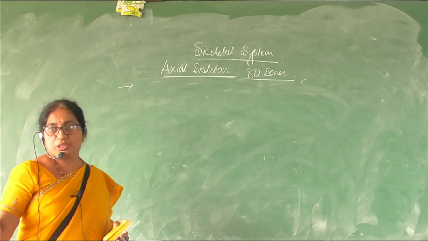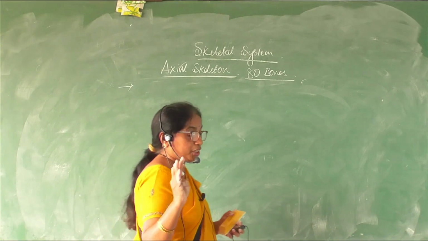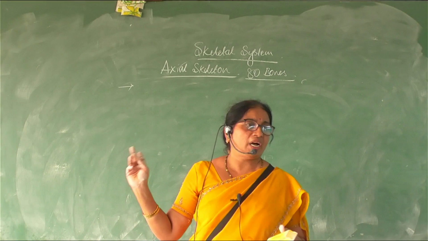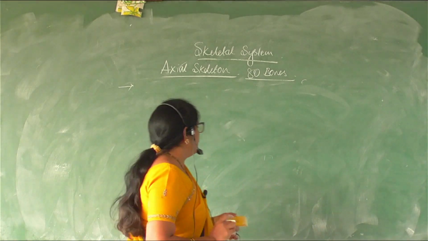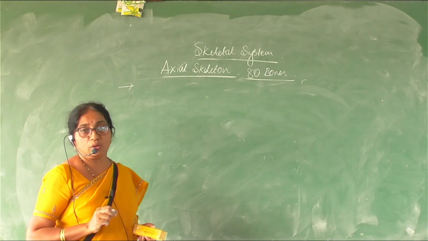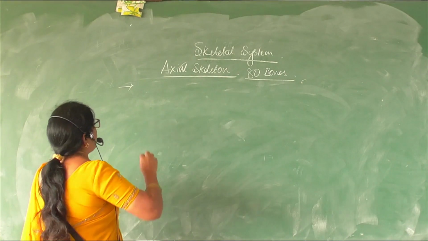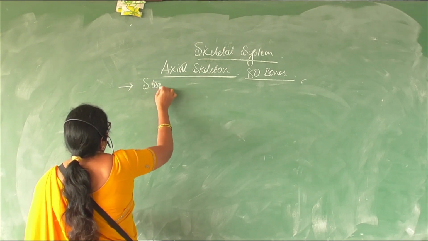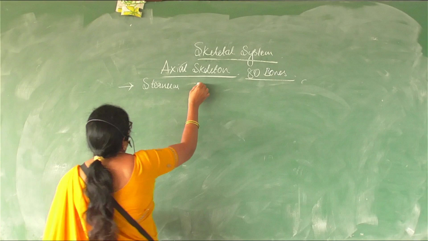So we have studied the skull, which comprises 22 bones. Along with that, we have studied an additional 7 bones, the hyoid and ear ossicles. Along with that, we studied the bones of the vertebral column called vertebrae. And now coming to the sternum and rib cage.